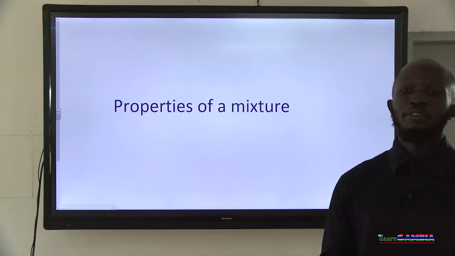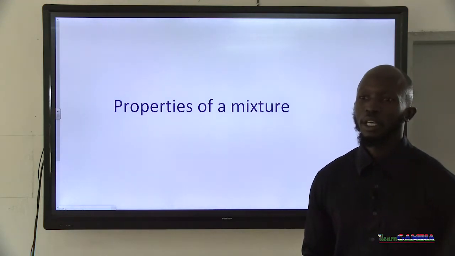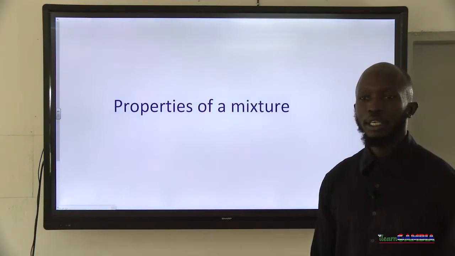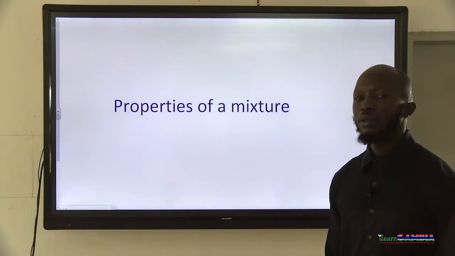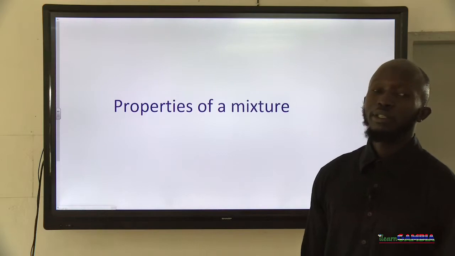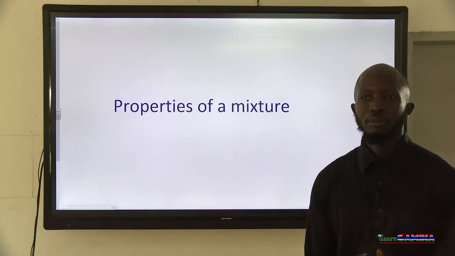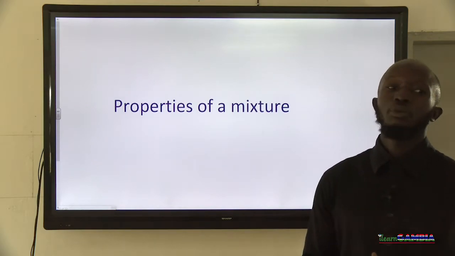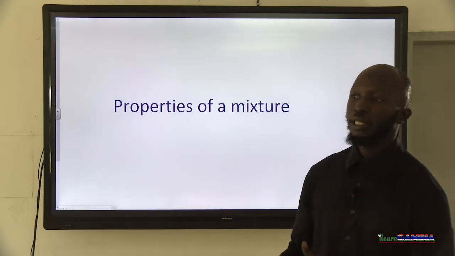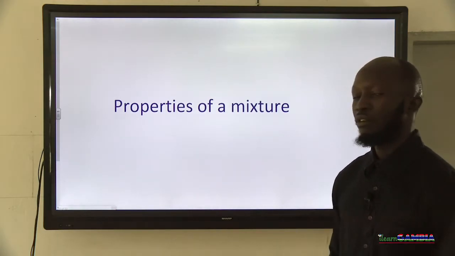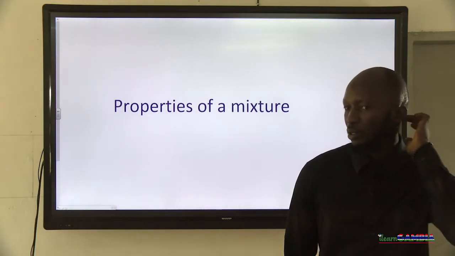Now, after we have briefly discussed or defined these various substances, and of course their shapes, we now want to look at properties of mixtures. What is a mixture? What are the properties of a mixture? What physical characteristics would you see that are attributed to what is called a mixture? So that is what is called properties of a mixture. Those properties are what we want to look at.